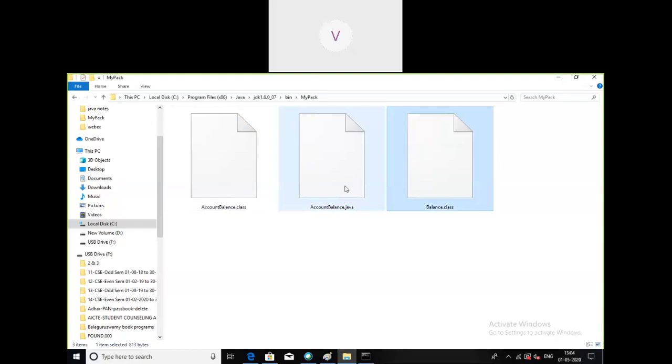After compiling this file called account_balance.java, because in this higher-end version of Windows I am not able to show you the .class files, I have taken these files by compiling on a Windows XP machine. I have used a virtual machine for that. At the end, if possible, I'll try to show that on my laptop.